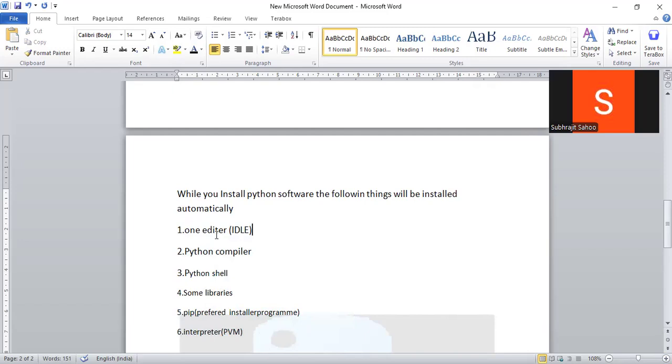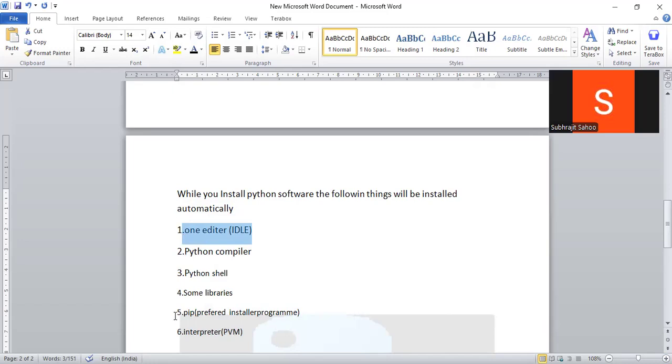Some other editors are also there where you can write Python programs, but with the Python software itself, one editor is given. That editor is used to write the Python program. It is called IDLE, integrated development learning environment. So these are the things that are going to be installed in your system.